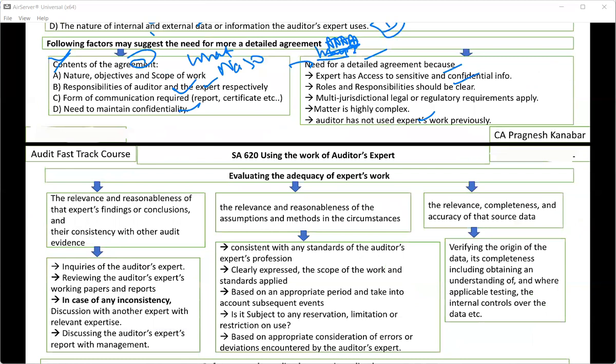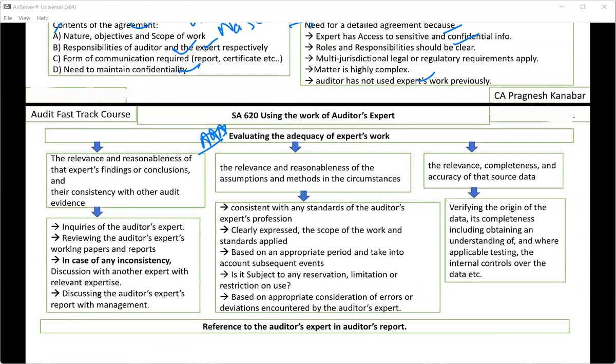One of the favorite questions, whenever there's a case study where you are using the work of an expert: how will you evaluate the adequacy of that expert's work? All right. Then we are worried about RR, relevance and reasonableness, whether his work is logical, reliable. And whether his findings are consistent with other audit evidence. Maybe we can tally the work of that expert and the management expert and see the consistency. Then what kind of assumptions and methods he has used, whether they are relevant and reasonable or not, and whatever data he has used, whether that is relevant, complete and accurate.